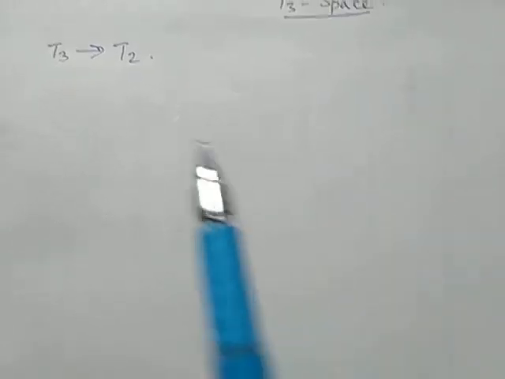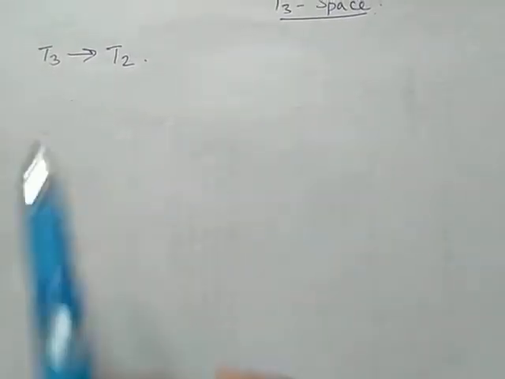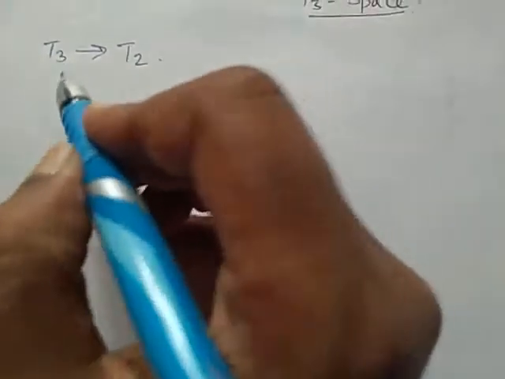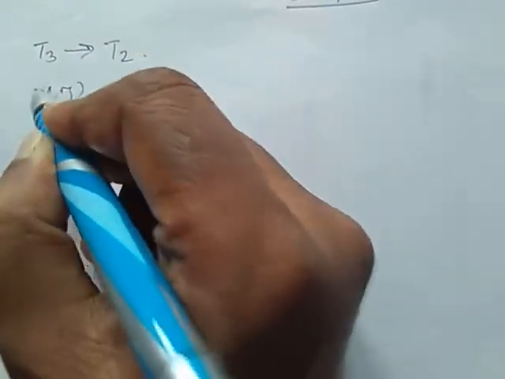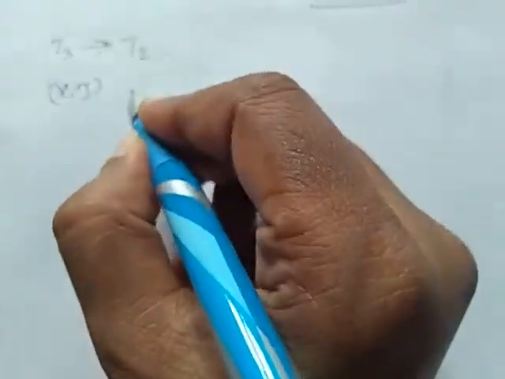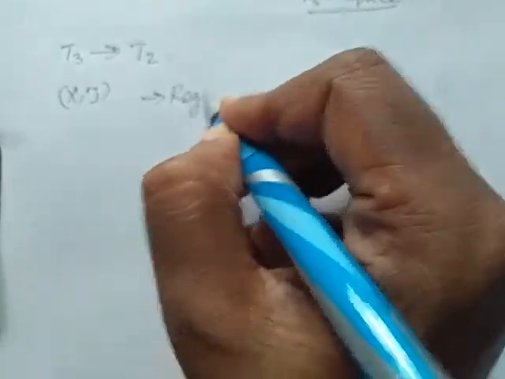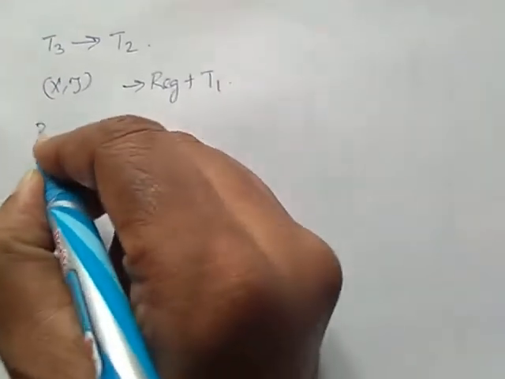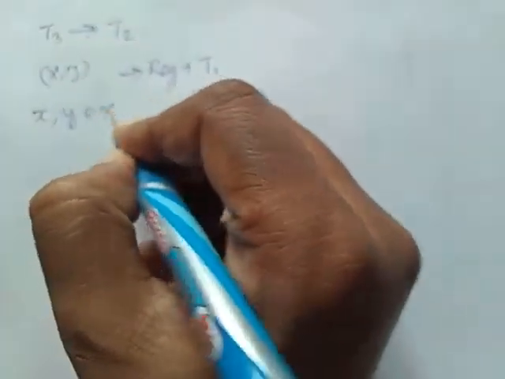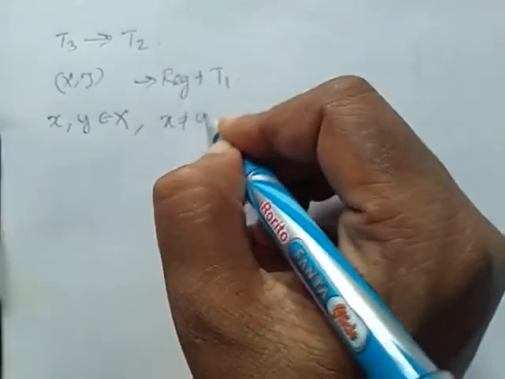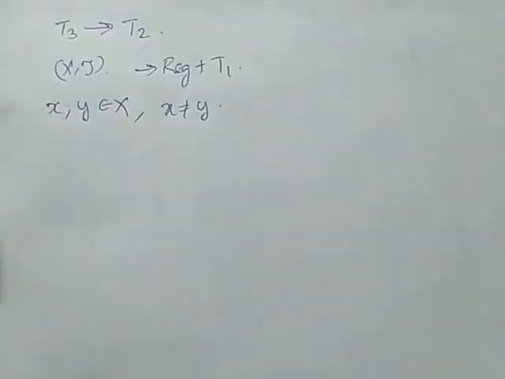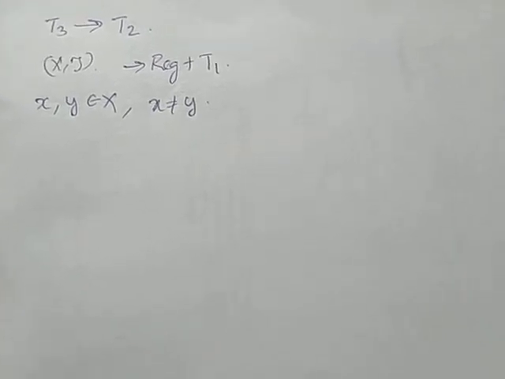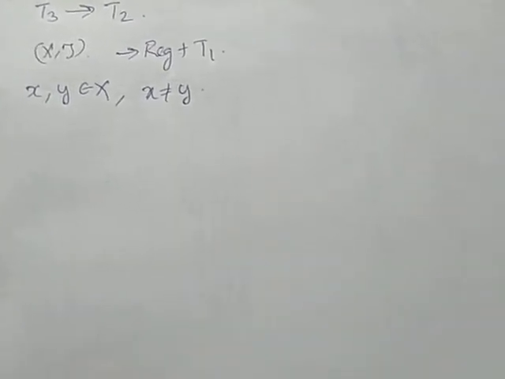So what is a T3 space? It is a regular and T1 space, right? So we are considering (X, tau) is a T3 space. It means it is a regular and T1 space. So I am considering 2 points x, y belonging to X such that x is not equal to y. We have to prove it is a T2 space. To prove it is a T2 space, we require 2 points, not a closed set, right? So I am considering 2 points x, y.